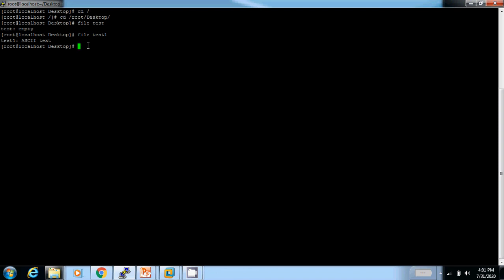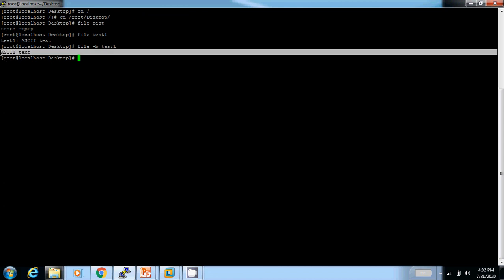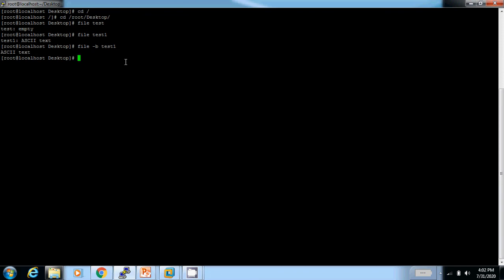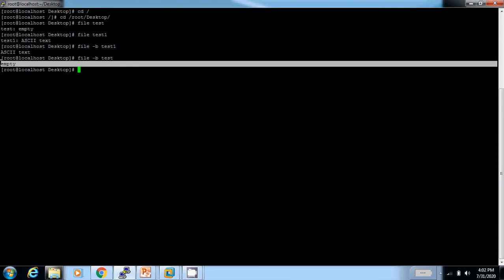If you want to print only the file format, then you will use an attribute with the file command. file -b test1 prints only the file format. file -b test: I check the file test, and the file is empty.